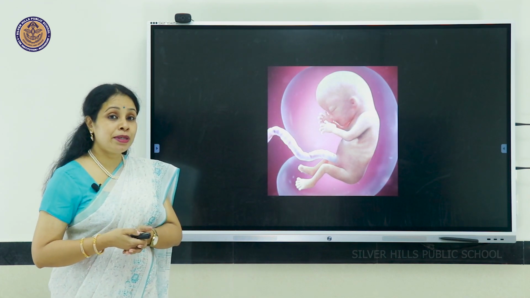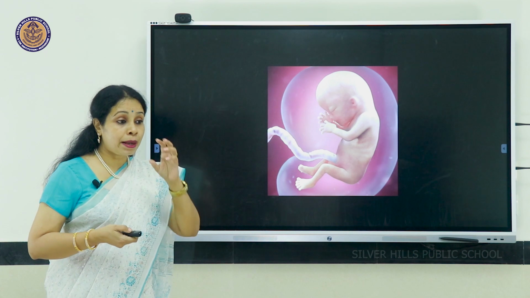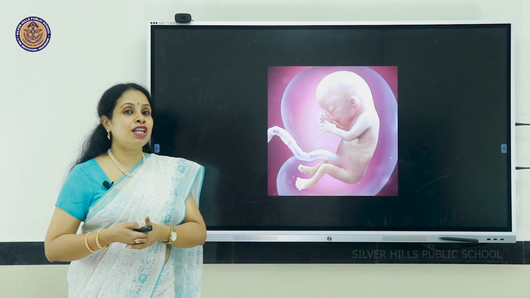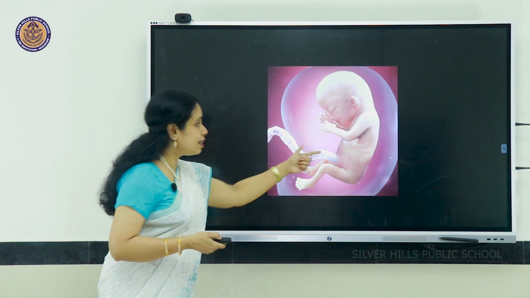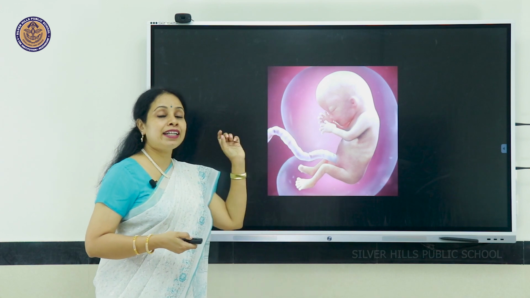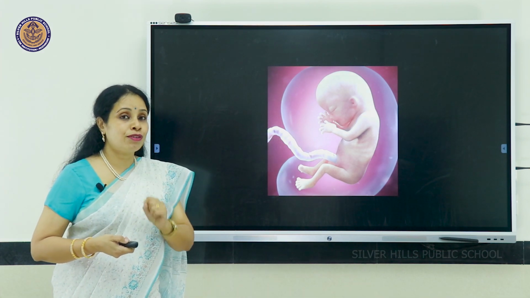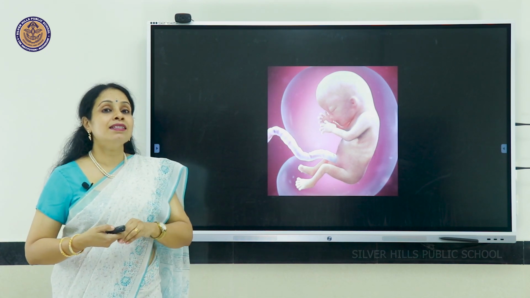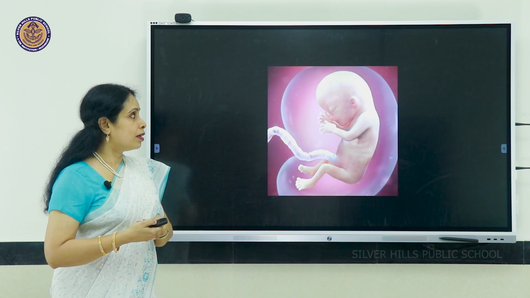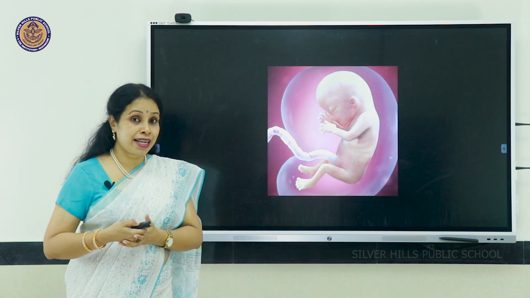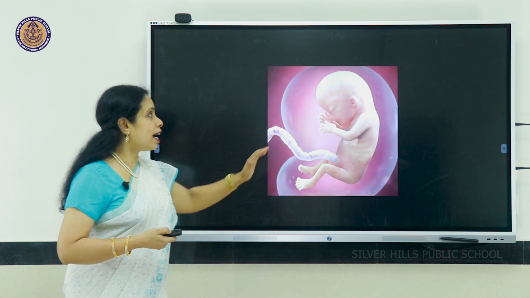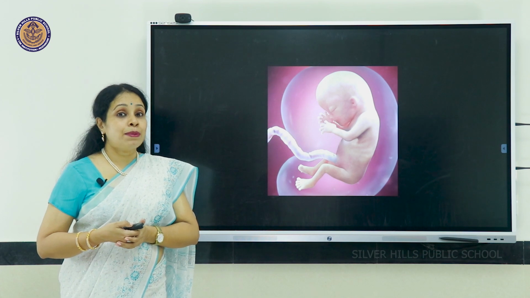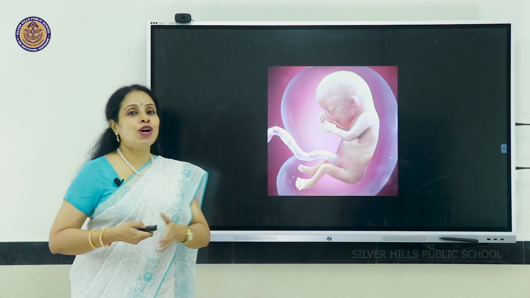So here's a picture of the baby, the fetus. The embryo is when it is a ball-like shape. Once it starts taking human shape, it is called a fetus. And this is the umbilical cord attached to the belly button, to the belly of the baby. So later on when the baby is born, that area remains as the belly button or the navel. And you can see the head of the baby is quite big compared to the other body parts. And this covering is called the amnion. And the baby is lying in a fluid called the amniotic fluid.